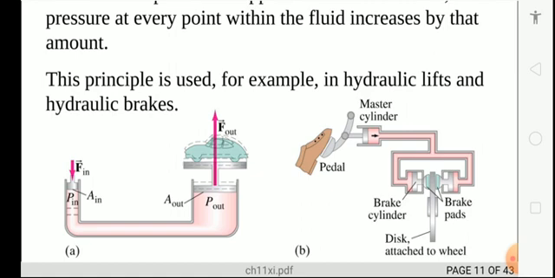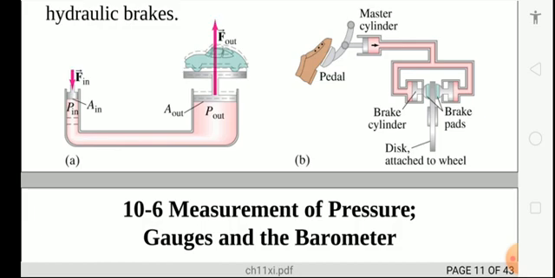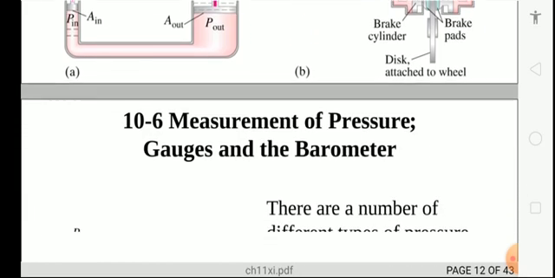And second, when you push a pedal, because of the liquid, the brake, which is attached to the cylinder, gives movement and stops it. These are examples of the working of that principle.